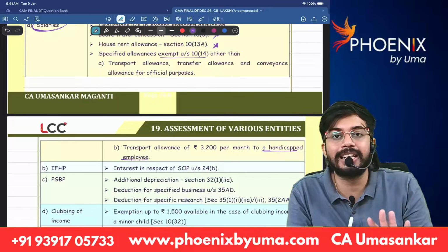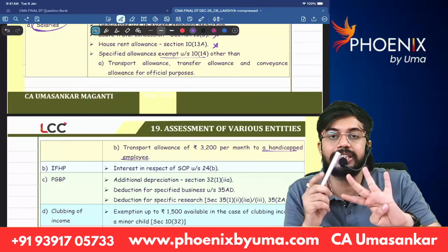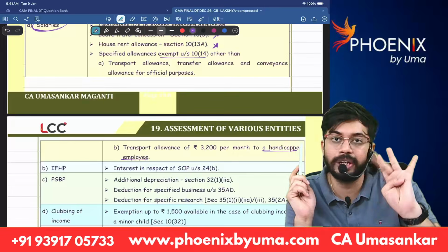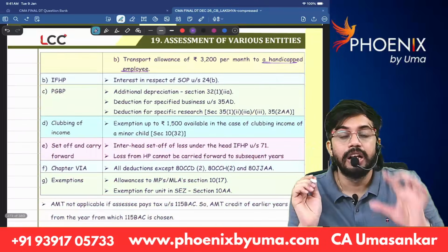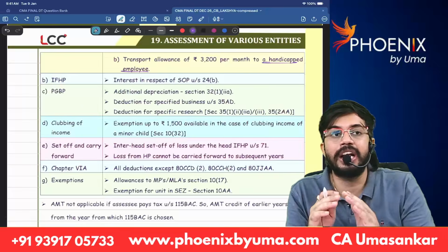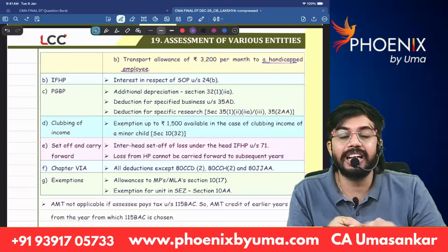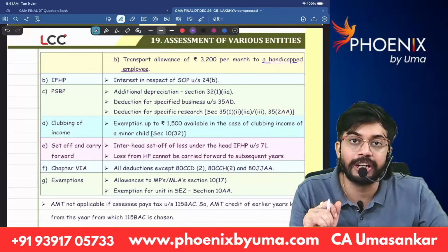So under default tax rates, you can claim exemption only for four: daily allowance, conveyance allowance, travel or transfer allowance, transport allowance for physically handicapped employees. Only these. Remaining all allowances exemption not available. Next. Loss from house property is generally eligible for inter-head set off up to rupees 2 lakhs. That inter-head set off of 2 lakh rupees is not available under default tax rates.